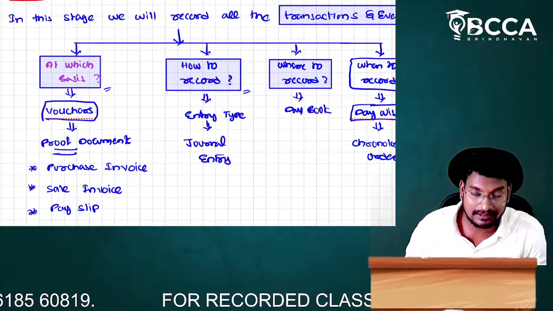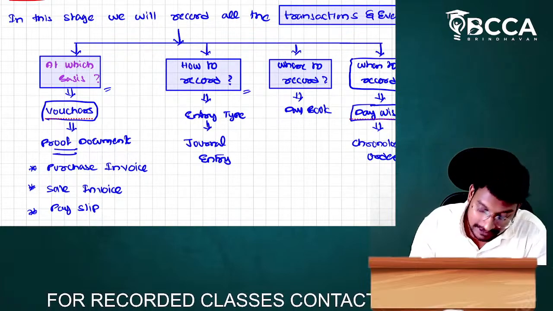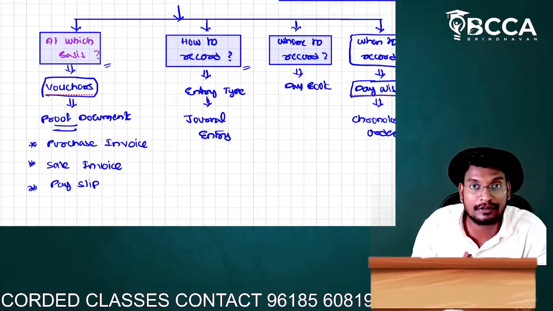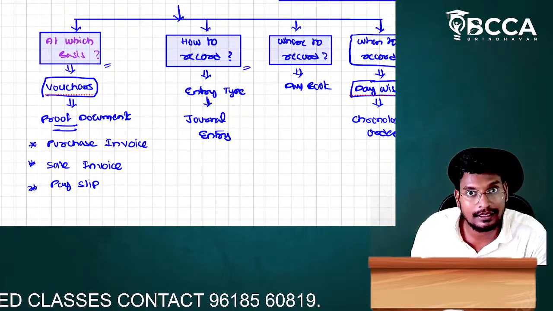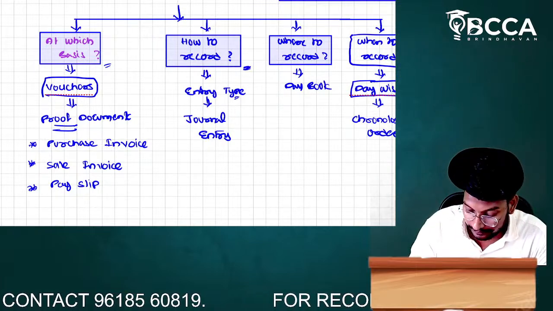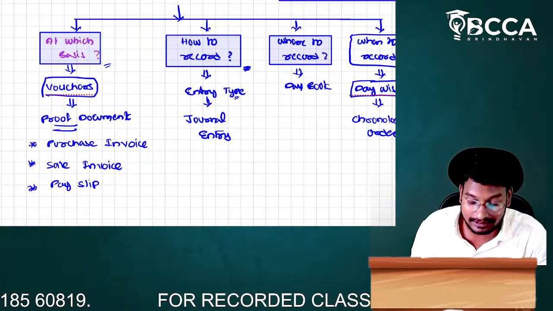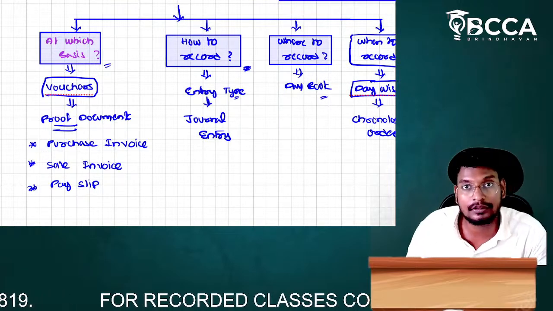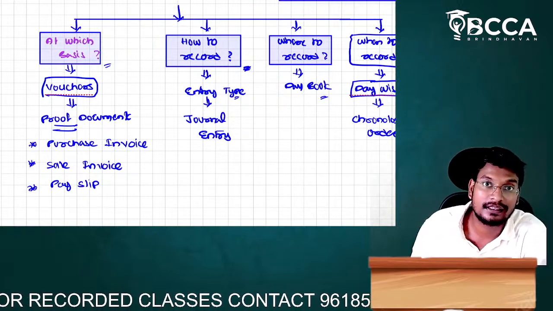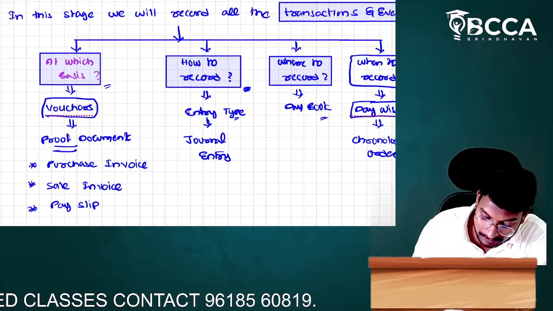To conclude, I will discuss again. What is the meaning of recording? In this stage, we record all the transactions and events. I have discussed the meaning of transaction and the meaning of events. On which base do we have to record? On the basis of voucher. How to record? With an entry type, which we call a journal entry. Where to record? In a day book, called the journal book. When to record? On a daily basis, which is called chronological order. So this is all the information about recording.